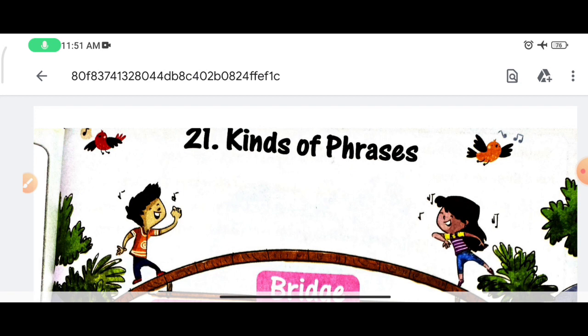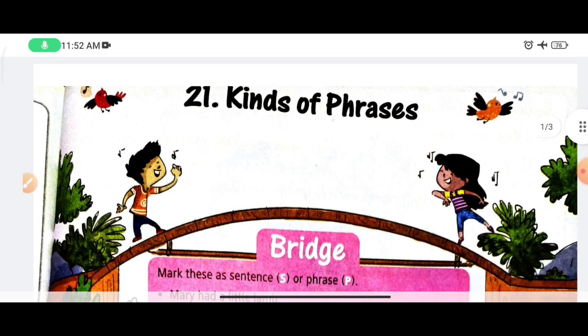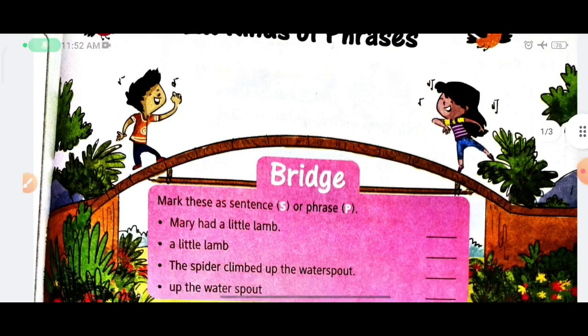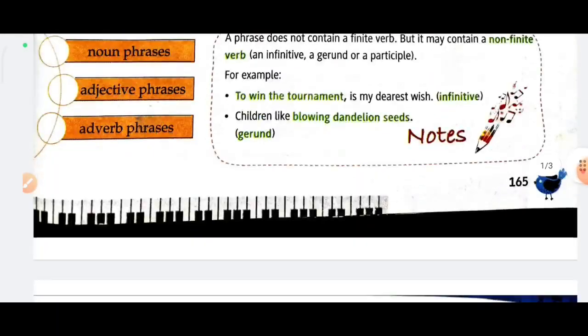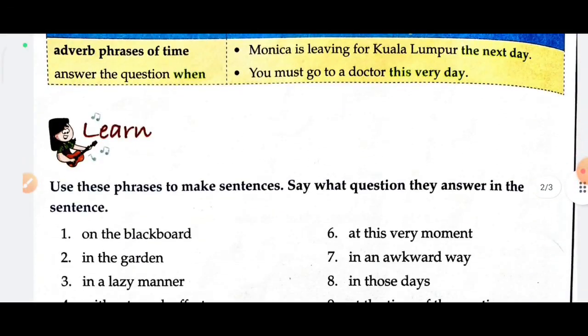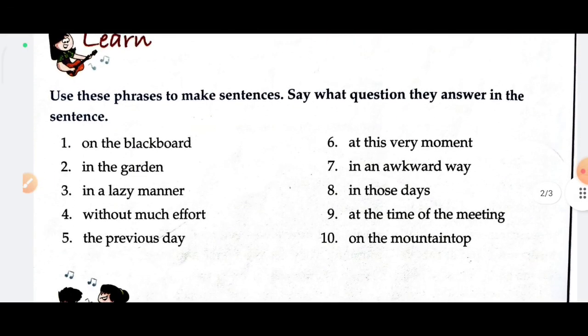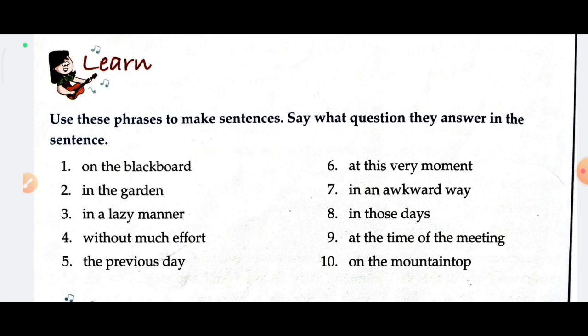Today we are going to solve the book exercise of the chapter kinds of phrases. In a previous video you learned about the meaning of a phrase and its kinds. Now we have to solve the book exercise of this chapter. So let's start the video, and here is the first exercise. Use these phrases to make sentences. Say what question they answer in the sentence. Let's start and solve the question.